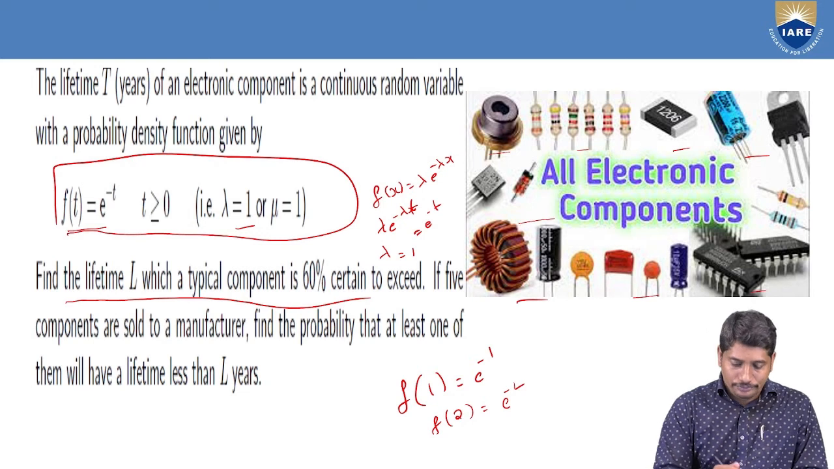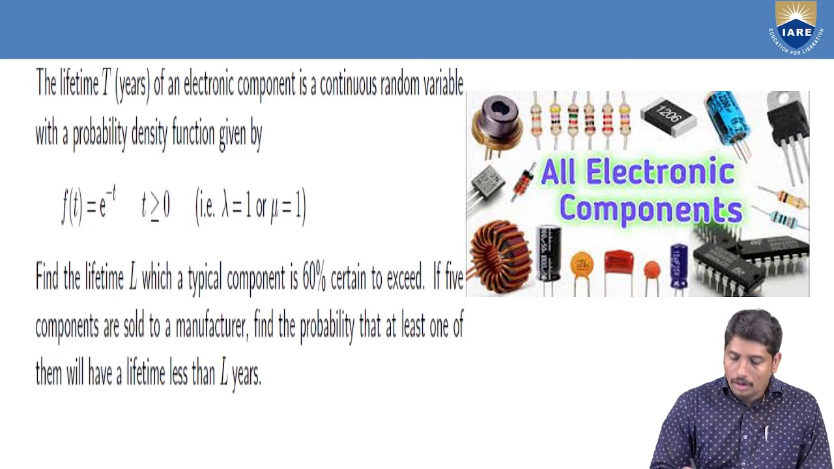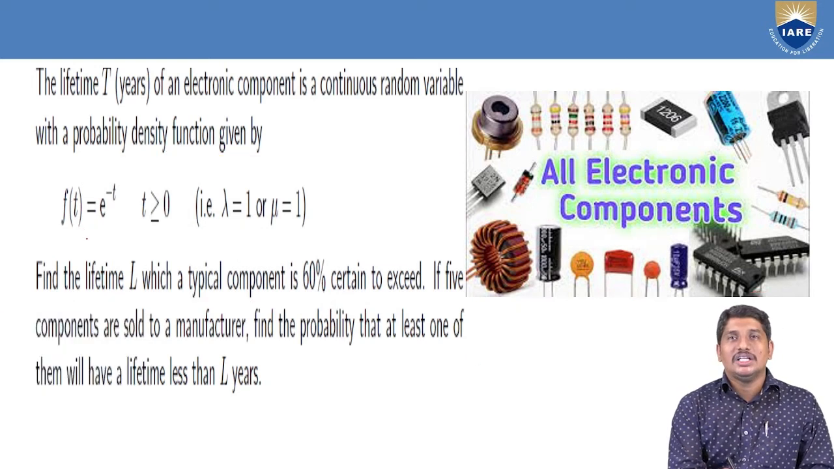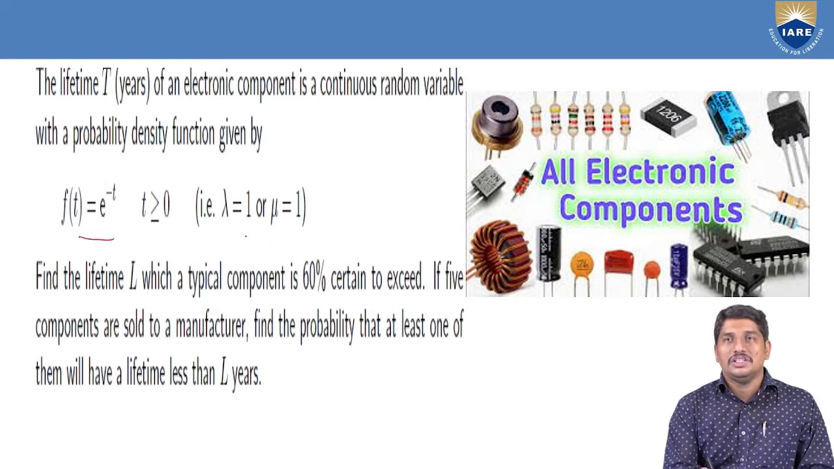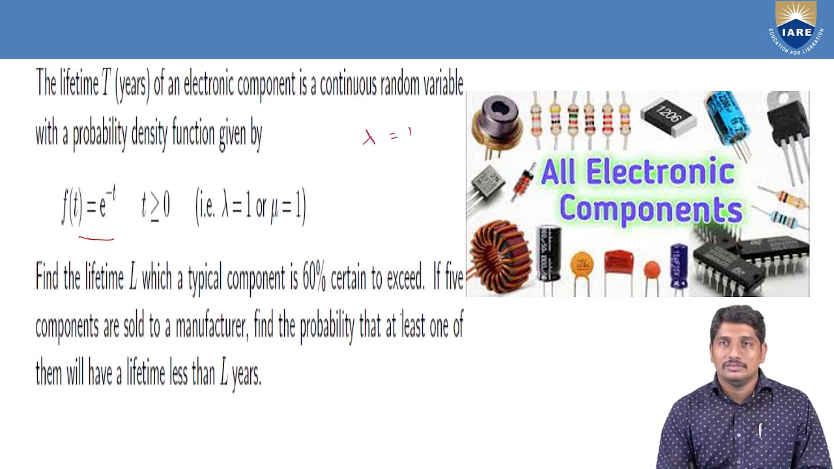So, according to the data, it is clear that the function f of t is equal to e power minus t, where lambda is 1. This is a very important thing. Lambda is 1.